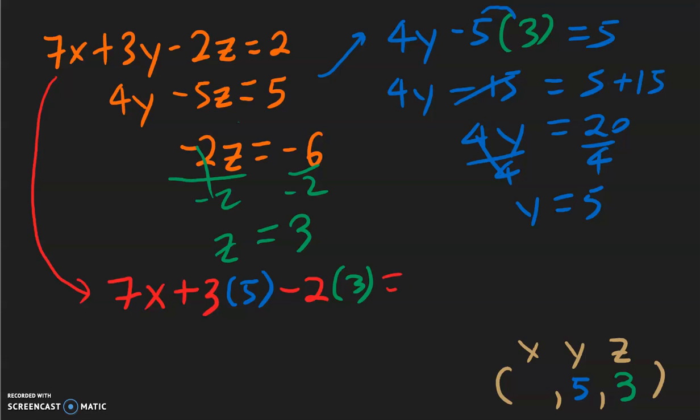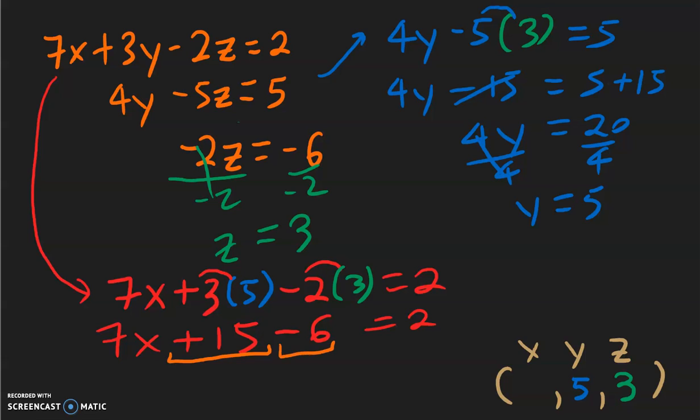This is equal to 2. Okay, so positive 3 times positive 5 is going to be positive 15. Negative 2 times positive 3 is going to be negative 6. And we bring down the 7x and bring down the equals 2. We have like terms that we can combine here. 15 minus 6 is going to be positive 9. So we have 7x plus 9 equal to 2.